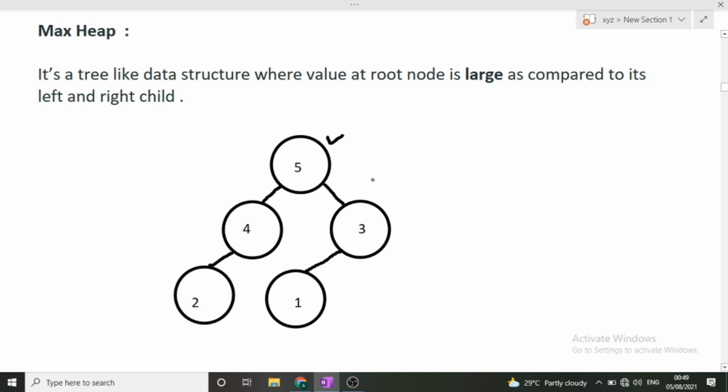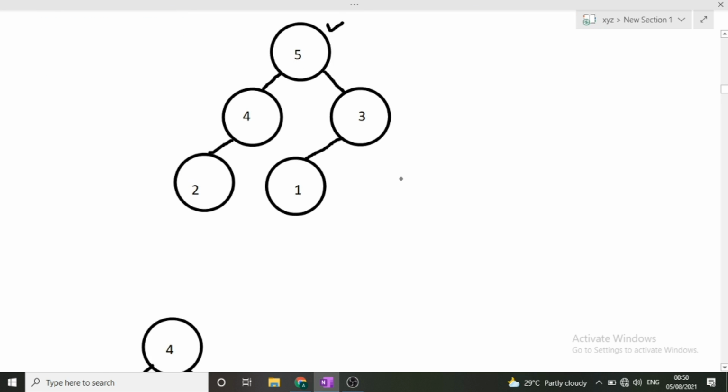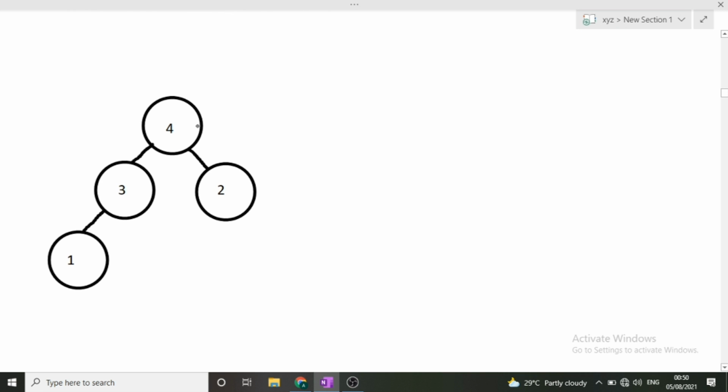Now again our array is similar: 1, 2, 3, 4, 5, and we have to find the kth largest element. Now this is our max heap structure. At the top, the largest element will always be present among all. So is 5 the second largest element? No, it is not. So we simply pop 5. Once we have popped 5, the rest of the elements rearrange themselves and form a max heap among them. Now, is 4 our second largest element? Yes, 4 is our second largest element. So we have found it.